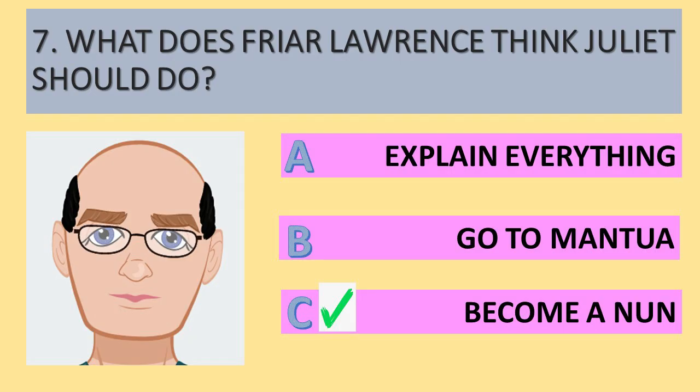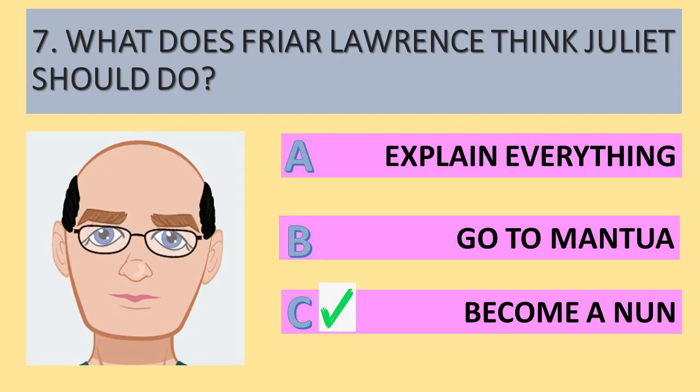So explaining everything would implicate him. That's not what he suggests. Going to Mantua would be one way of Friar Lawrence getting himself out of trouble, but he actually says that he will dispose of Juliet on an order of nuns. So becoming a nun, he knows some nuns, he'll sort of get rid of her. Dispose is a verb that suggests he's got no interest in her whatsoever and just wants rid of her to get himself out of trouble. So it's quite a cowardly act there.